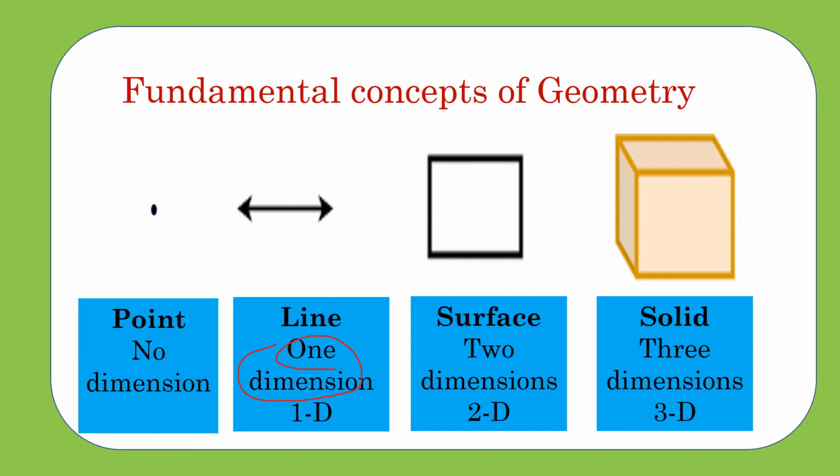The space created between the lines, this space created between these 4 lines is called surface. What is that? Surface. The number of lines will limit the surface of the shape, or we can say the number of lines will limit the size of the surface.